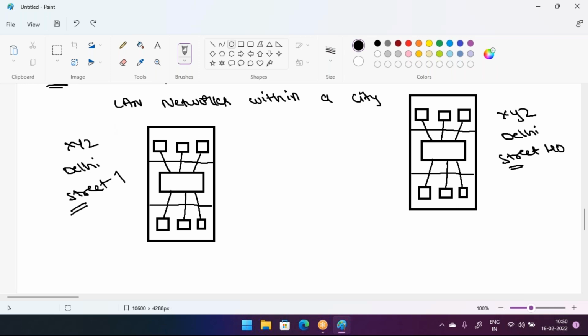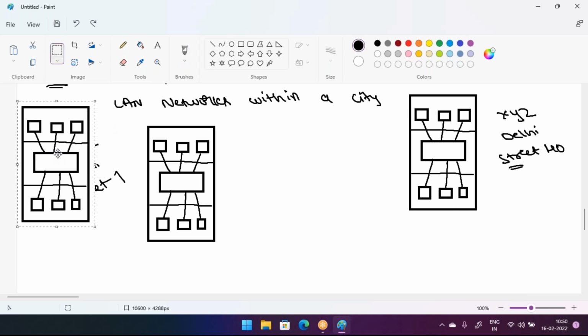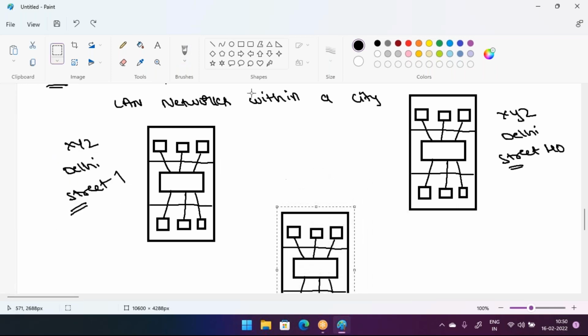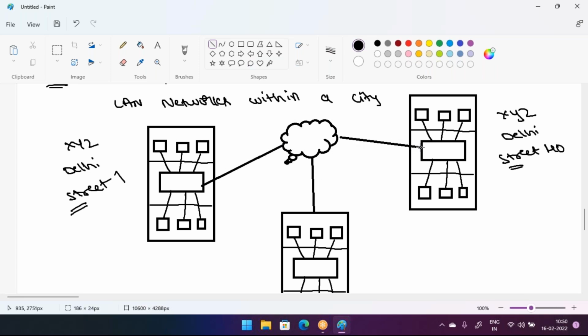What I can do now here is connect these three branches to only one ISP. That is called an internet service provider, like Jio, like BSNL, like Airtel, like Tata. What we can do now is use one cable like this. Now, with the help of the internet, these three branches can communicate easily.